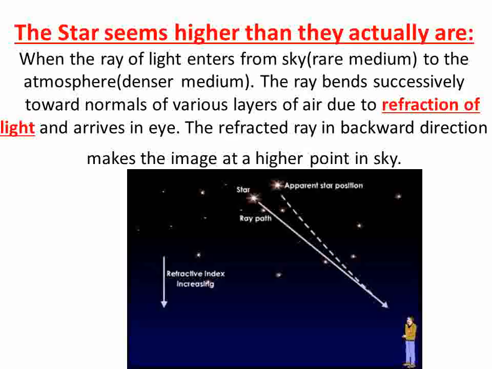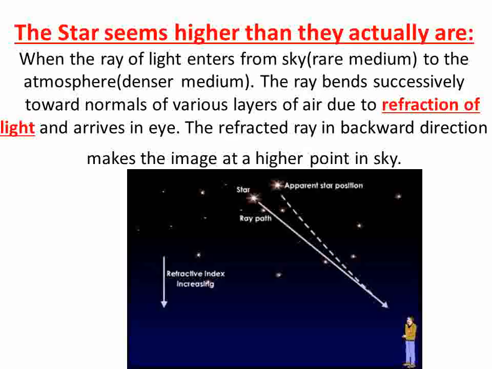We are coming closer to the Earth's surface. So many gases are there: sulfur dioxide, carbon dioxide, nitrogen oxide, and so many gases. Then the medium becomes denser. Closer to the Earth, denser medium. Away from Earth, rarer medium.